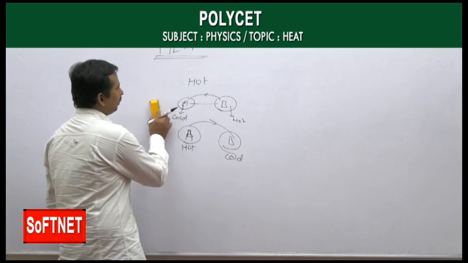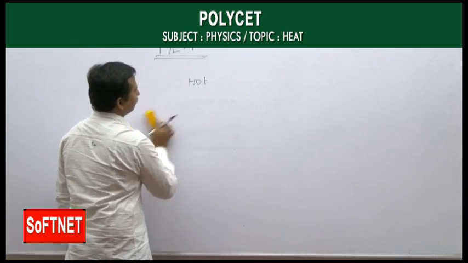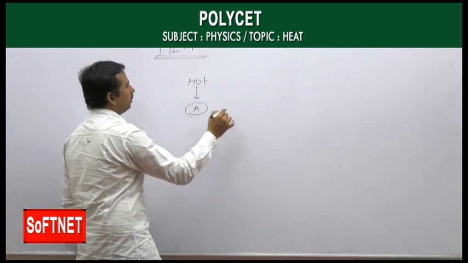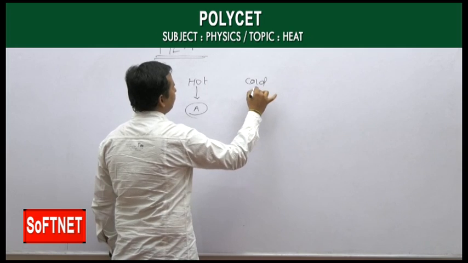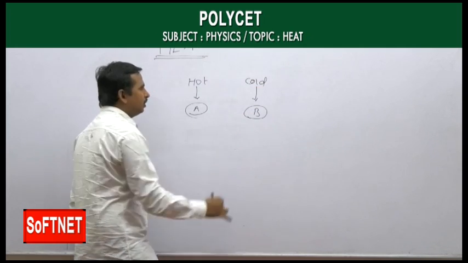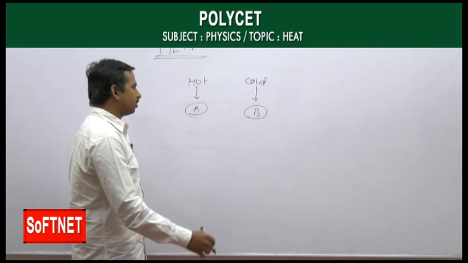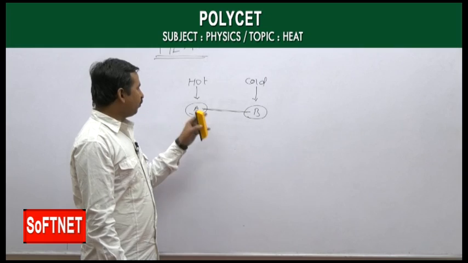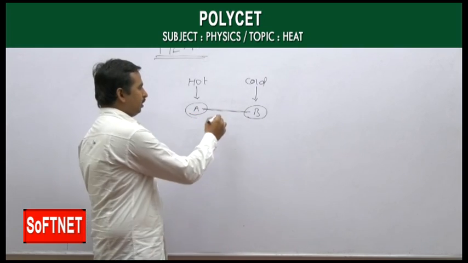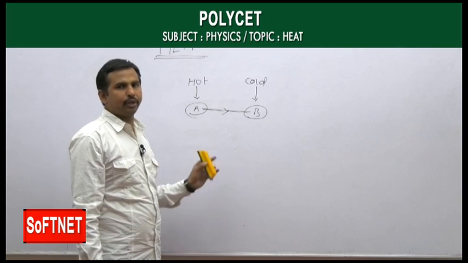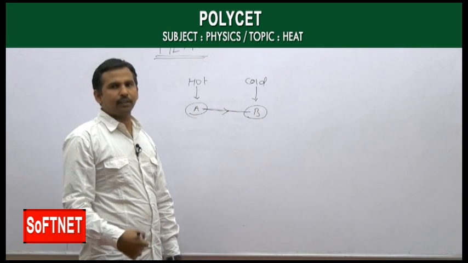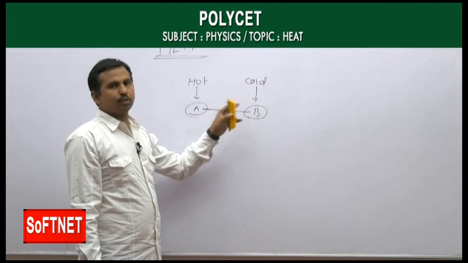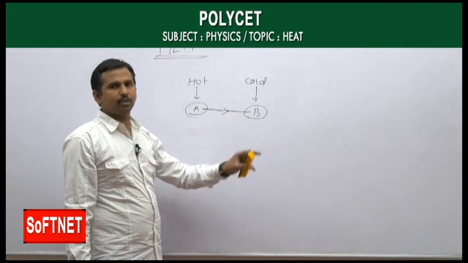For example, take two bodies, body A which is a hot body and body B which is a cold body. If both bodies are in contact, then heat flows from body A to body B. After some time, gradually, this flow of heat energy from A to B stops.